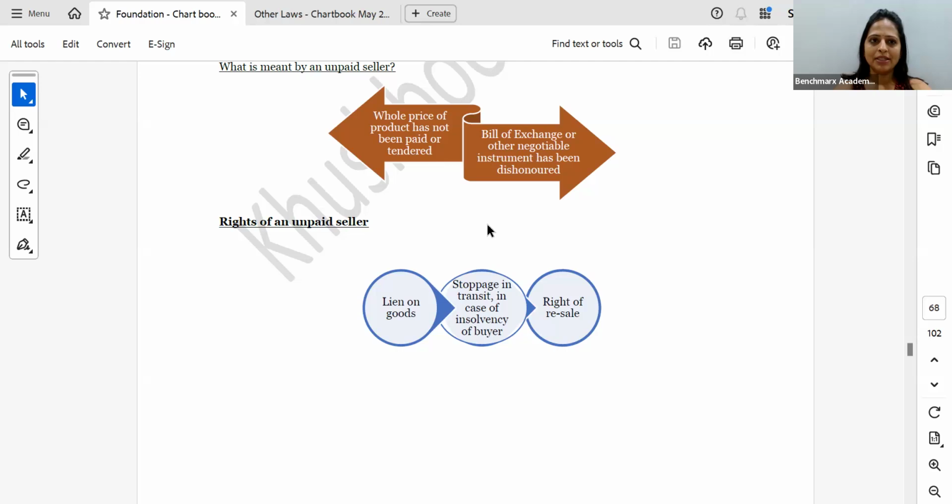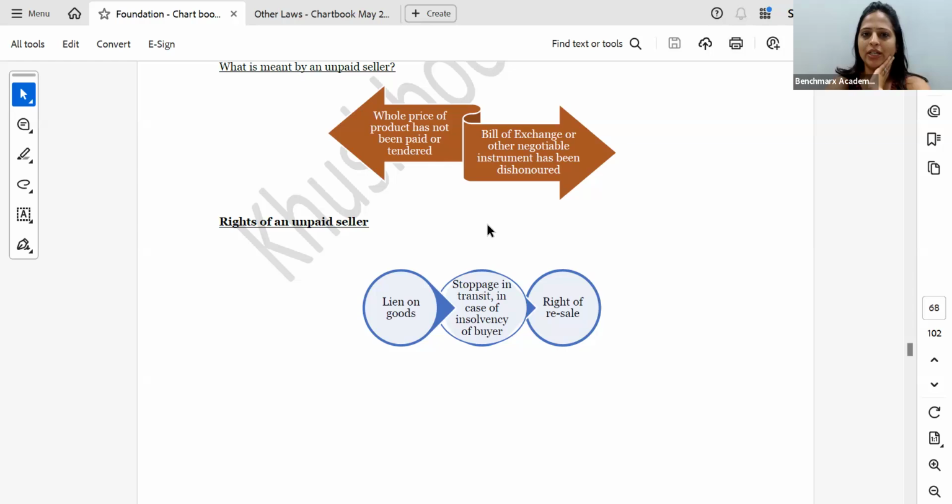But sometimes the contract of sale is made, but the seller is still in possession of the goods. If the seller is still in possession of the goods, then he can exercise 3 rights: right to lien, right to stoppage in transit, and right to resale. Right to lien: lien means he can keep the goods, like we had studied general and particular lien. He can say that I will keep the goods with myself till the time you pay the price. If you don't pay the price, I'll keep the goods with me only. Once you've paid the price, only then I will release the hold on the goods. That is the right of lien.